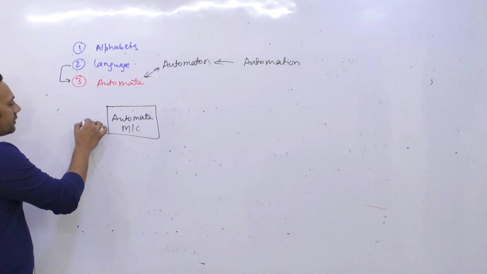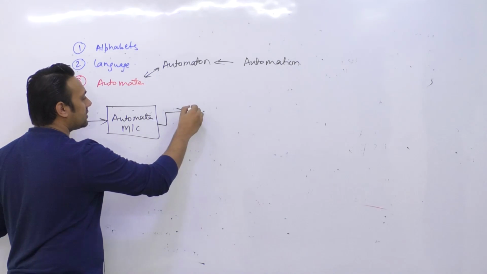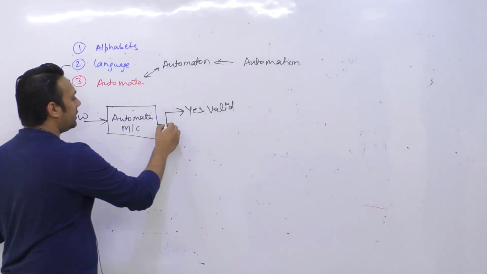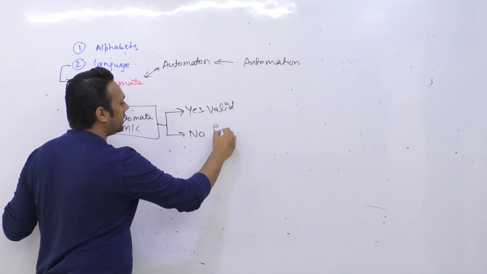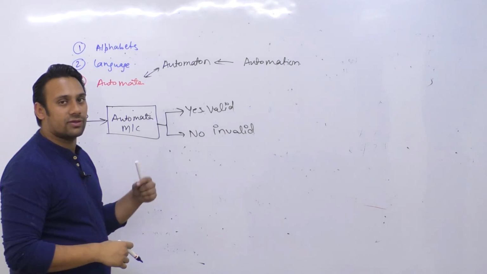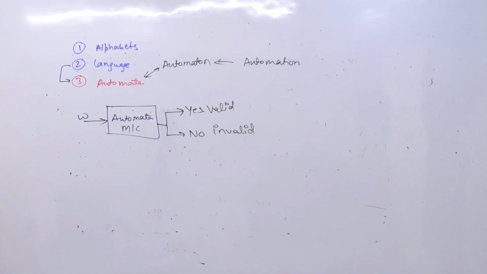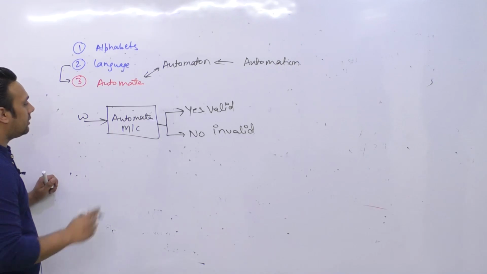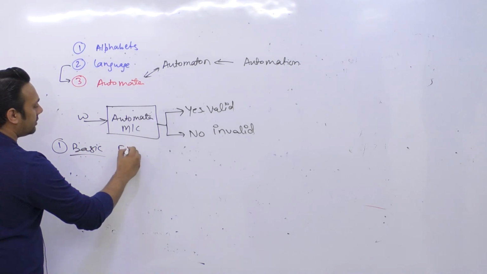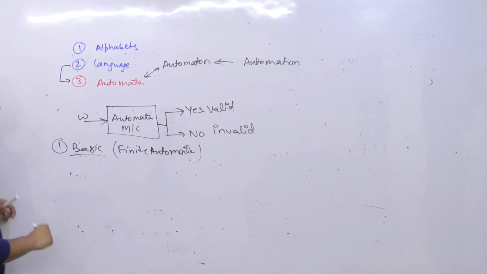The responsibility of an automata is: if you give a string to this automata, it will say yes, it is a valid string, कि हाँ ये एक valid string है, या फिर it will say no, it is an invalid string. अगर इसको कोई भी स्ट्रिंग आप देंगे, वो स्ट्रिंग वैलिड है या फिर नहीं है, that will be given by this automata. Okay, so let us see the basic automata, that is your finite automata. तो सबसे पहला आपके पास, this is the example of a finite automata.